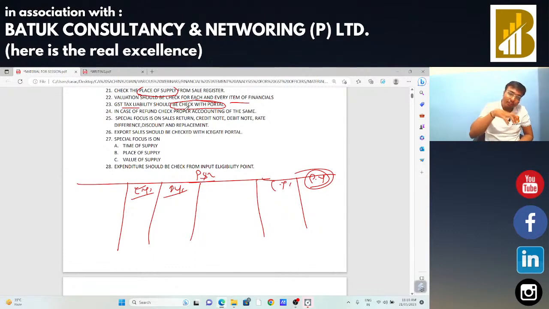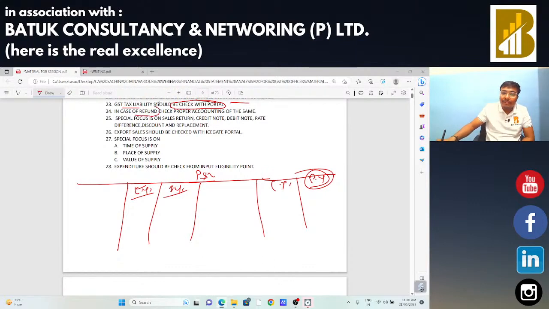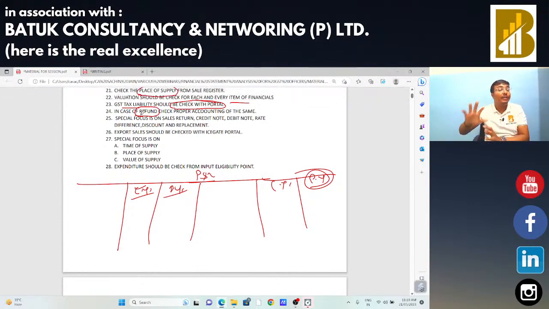Okay, so आज तो अपन अपने discussion को limited रखते हैं to the financial statement. Certain points are really very important, so I have shared the same with you. So you need to check the electronic liability register and liability on the GSTN portal in comparison to the books of accounts. Sir, if there is any refund, in that case we need to check that the proper accounting is already done for that particular refund.